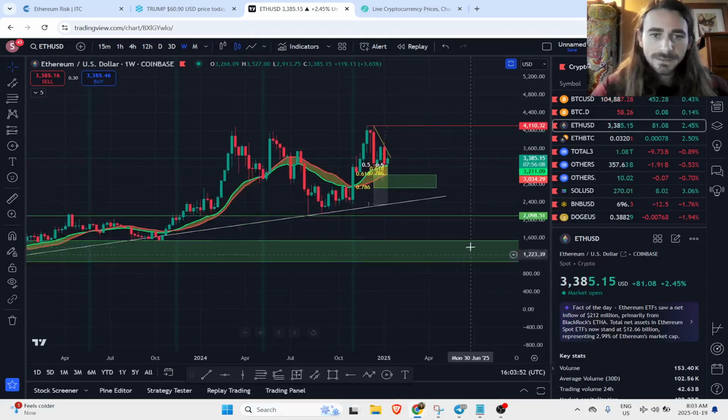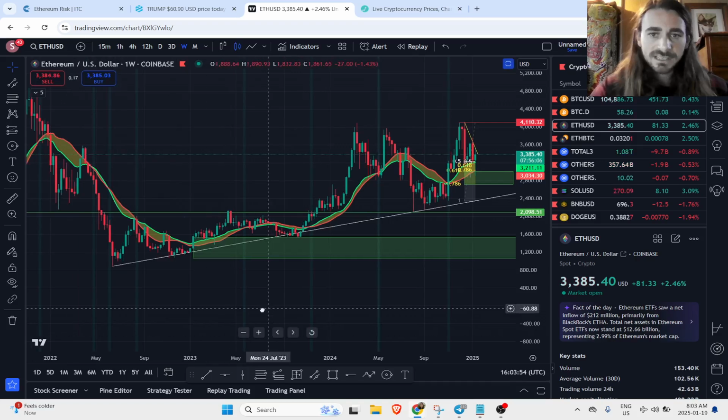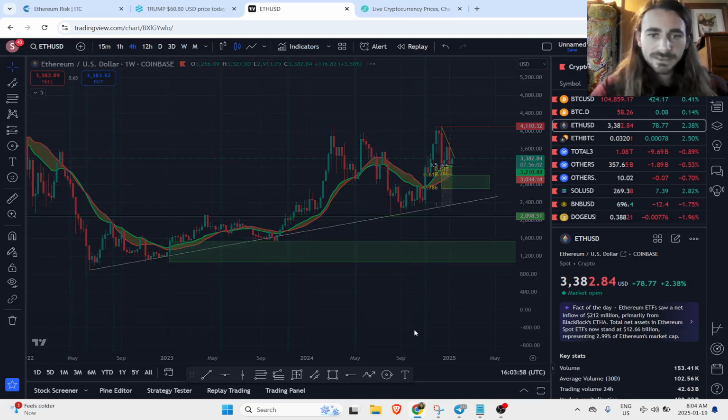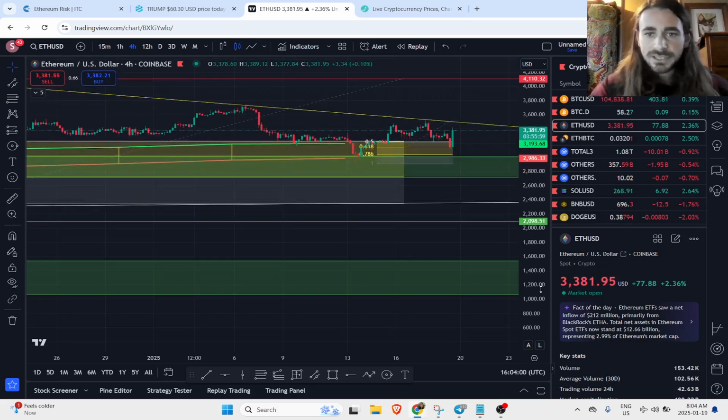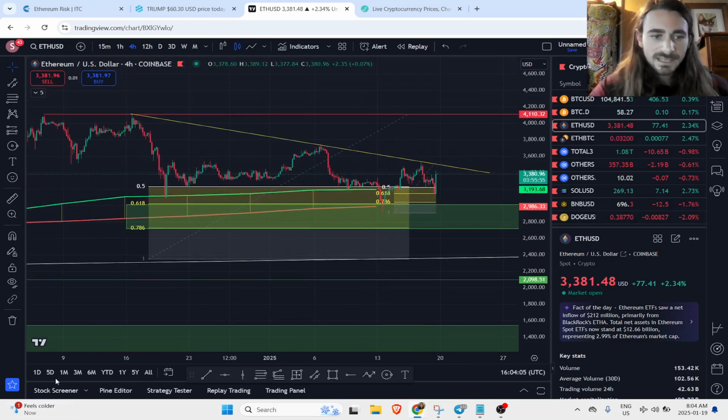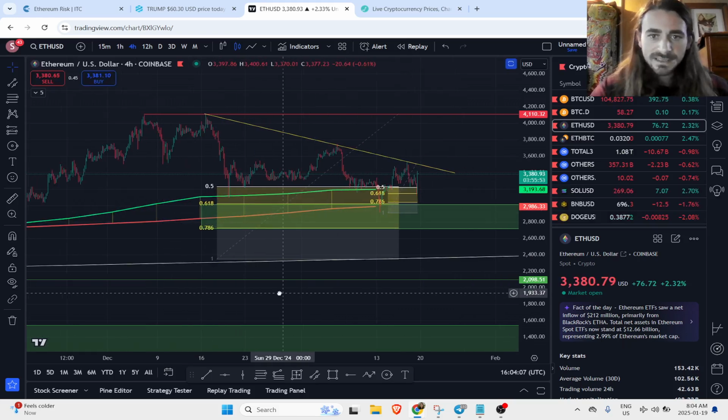On the high time frame, it looks good. We're still obviously just riding this trend line here. I will zoom into the low time frame. I'll show you kind of how I played this one. So we saw it coming down in this downtrend.